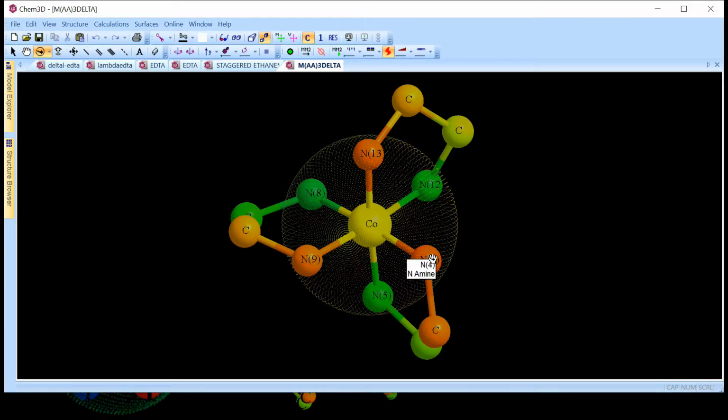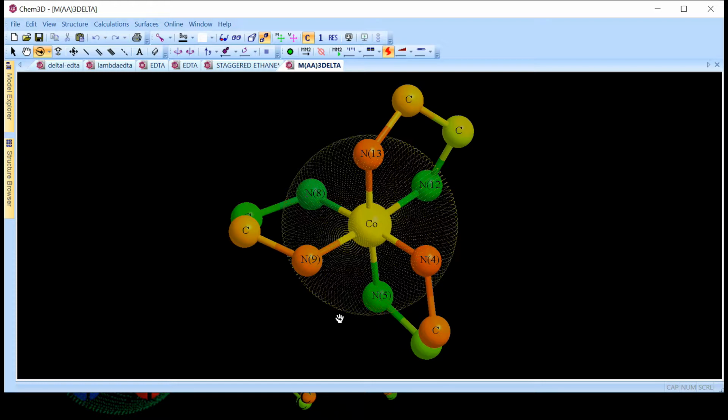Now let us take it for N4. N4 is getting connected to N5, and this movement is also clockwise. See, clockwise or right-handedness. Then see the N9. N9 is getting connected to N8, and this is also clockwise. Once again, I will repeat.